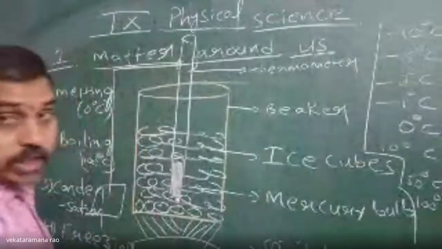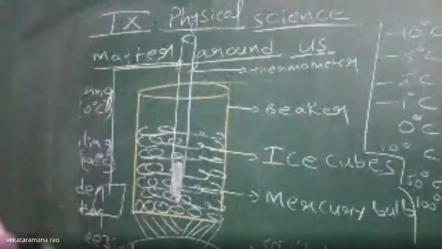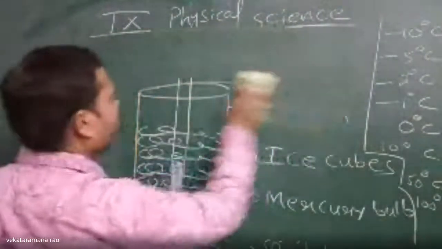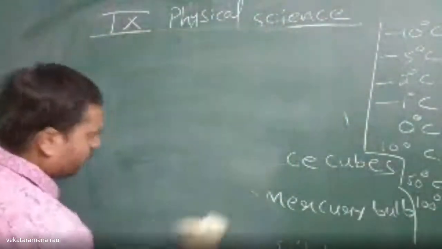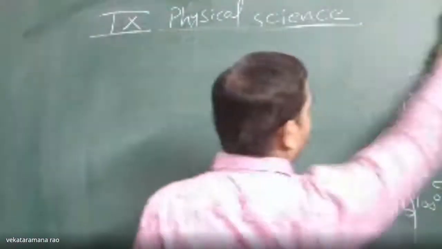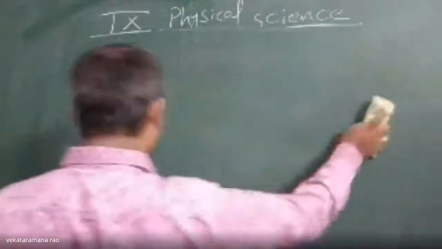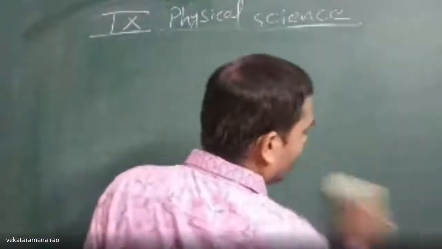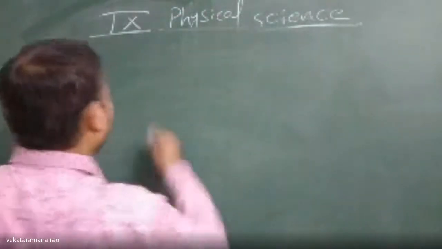Now let us discuss elaborately what is meant by evaporation and how it is different from boiling. Evaporation means escaping of molecules from the surface at any temperature, which depends upon various factors like temperature, pressure, humidity, wind speed, etc.